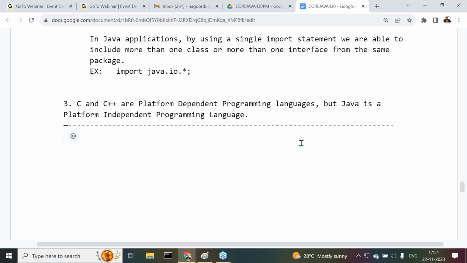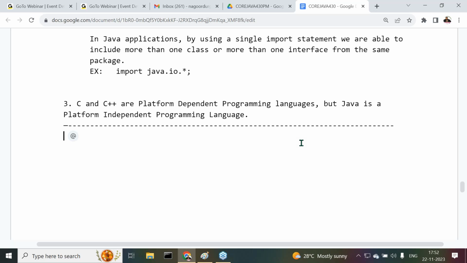Very simple. Both compilation and execution on the same operating system: platform dependent. Compilation on one operating system and execution on another operating system: platform independent. What are the examples for platform independent programming languages? A number of examples are available. Java is the best example. Python is the best example. C#.NET is the best example. All these are platform independent programming languages.